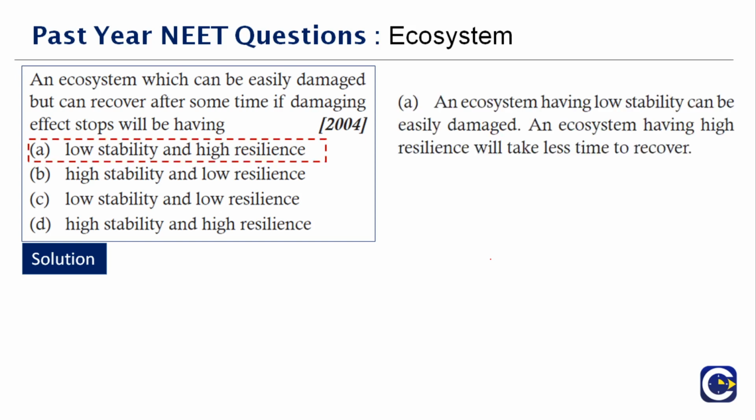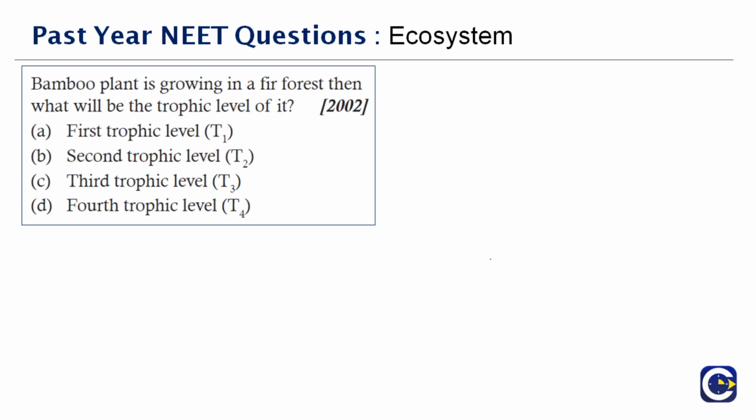Okay. Next question here. Bamboo plant that is growing in the fir forest, then what will be in the trophic level of it? They're asking us which level it will occupy. So you have 4 levels, right? What is a bamboo plant first of all? Whether it is a consumer or a producer? It's actually a producer. So what level will it be? It will be in the first level. Therefore, T1 will be the answer.